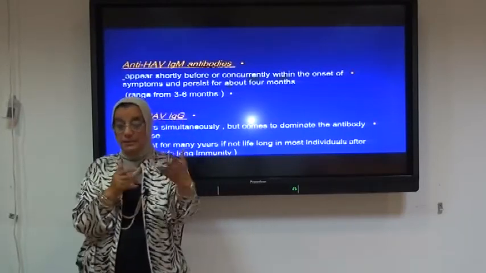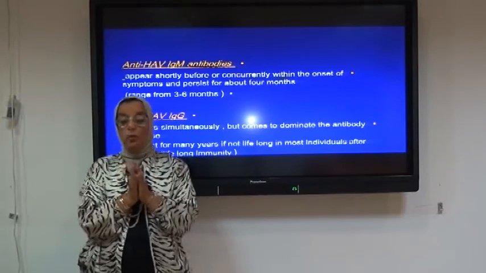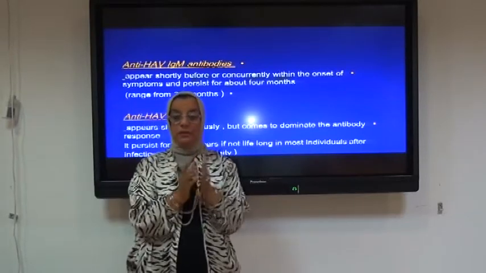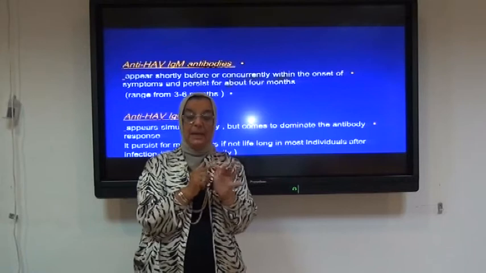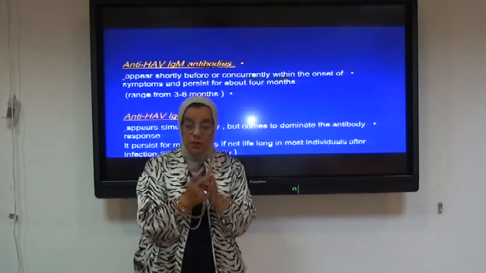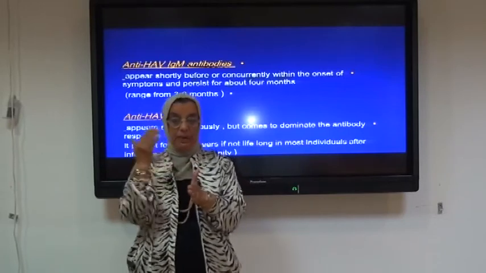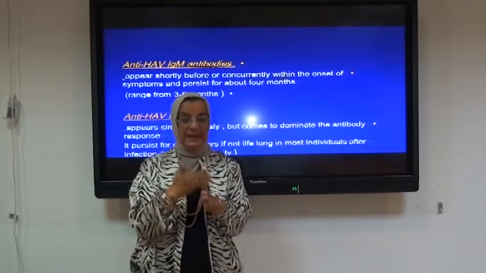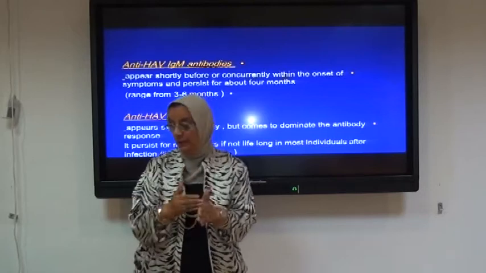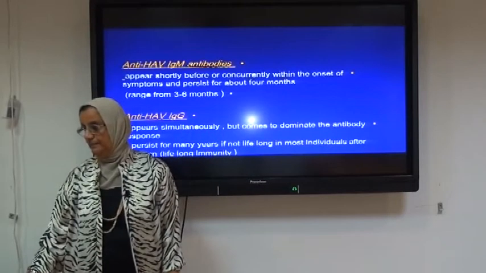The antibodies against hepatitis A virus, immunoglobulin G, appear simultaneously, but they will remain lifelong and persist for many years. That's why we call it the lifelong immunity. So the presence of the anti-hepatitis A virus antibodies, immunoglobulin G, in the serum of the patient indicates that this patient had suffered from past infection of hepatitis A virus and had already developed lifelong immunity.